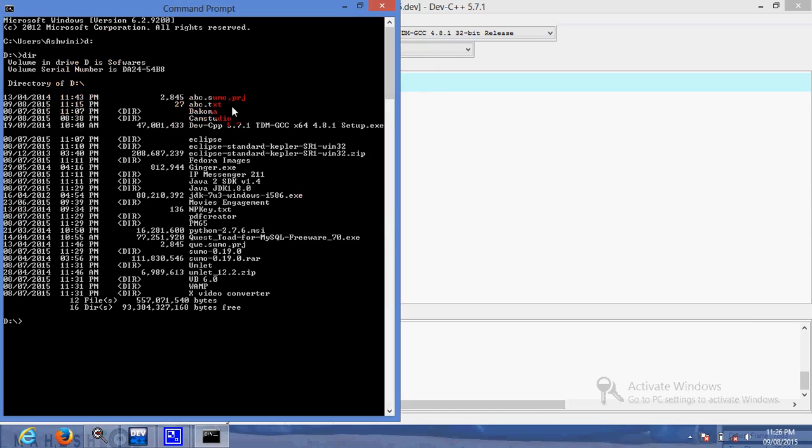Here we can see that there is one file, abc.txt, which is already present in the D drive. If I give the command type and the name of the file, abc.txt, it will open this file and display all the contents of that file here.